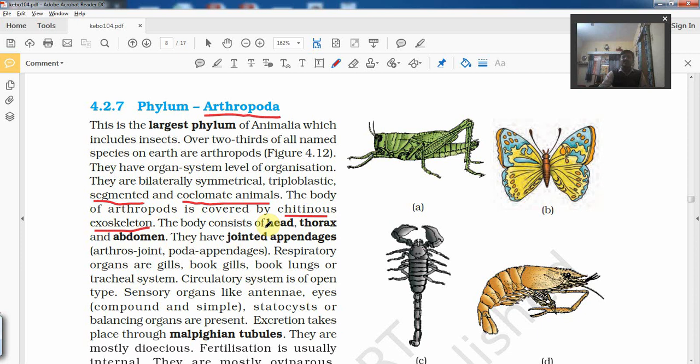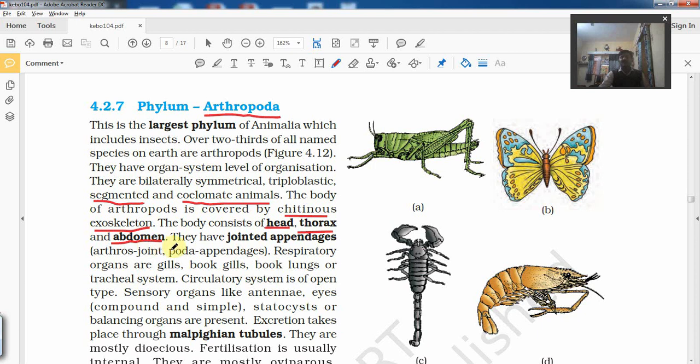Their body consists of head, where appendages, jointed parts, mouth parts are present, then thorax. From the thorax arise all the appendages like legs. Generally they have 3 pairs of legs. So these 3 pairs of legs or their wings arise from the thorax. And abdomen. So abdomen, thorax and head are protected inside chitinous plates.